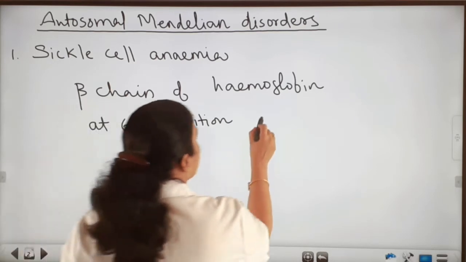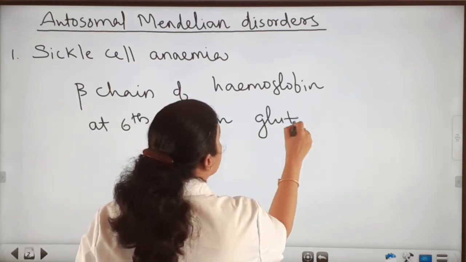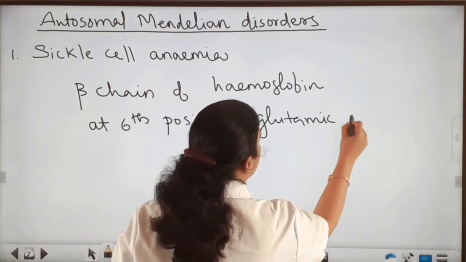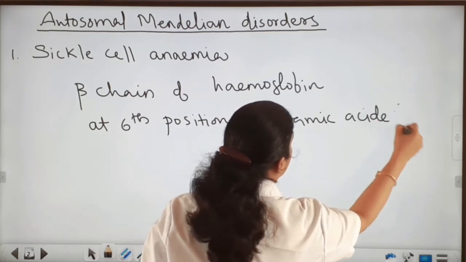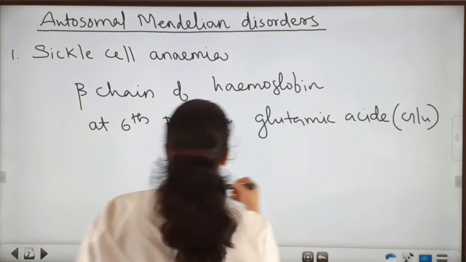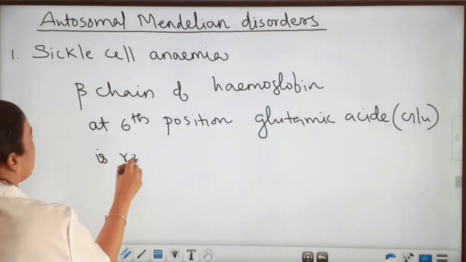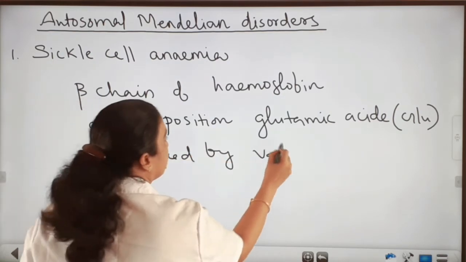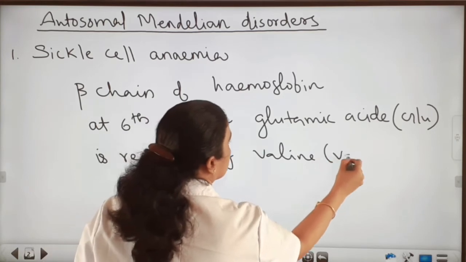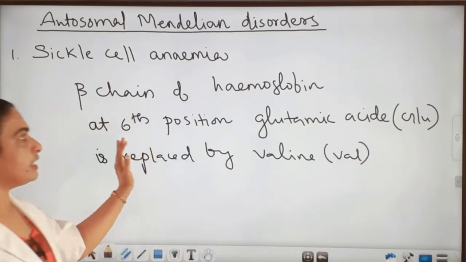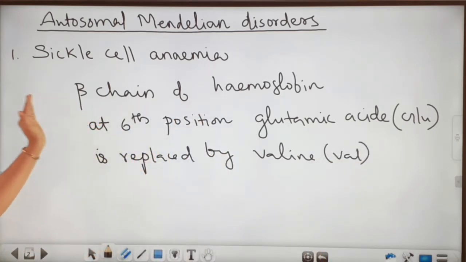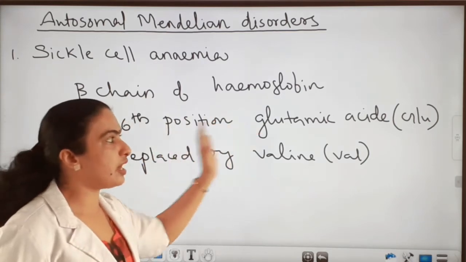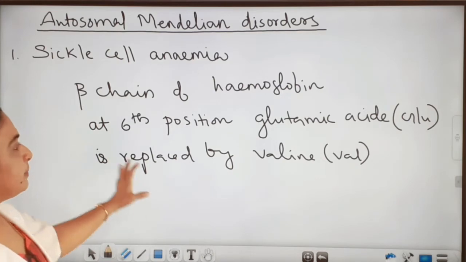The amino acid glutamic acid is replaced by valine. Okay, so this is the reason. In the beta chain of hemoglobin at the sixth position, the glutamic acid is replaced by valine.